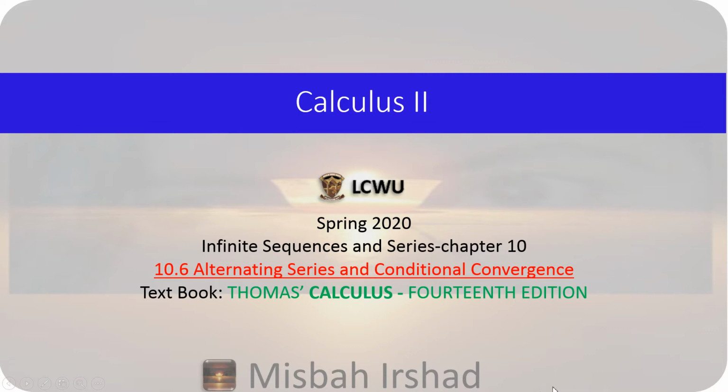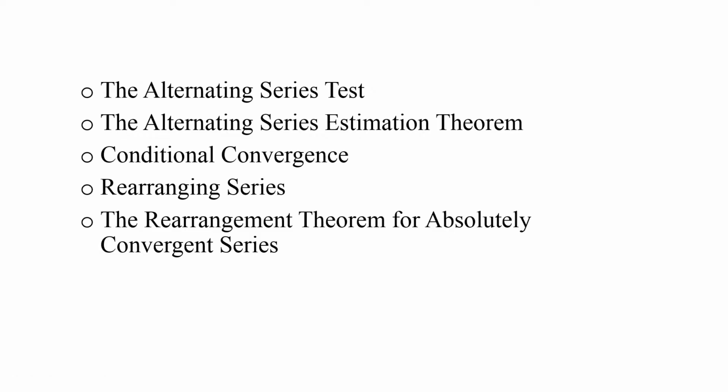Today we are going to start article number 10.6 in which we are going to learn alternating series and conditional convergence. So here is the layout of the article. It consists of definition of alternating series, then the alternating series test, alternating series estimation theorem, conditional convergence, rearranging series, and the rearrangement theorem for absolutely convergent series.